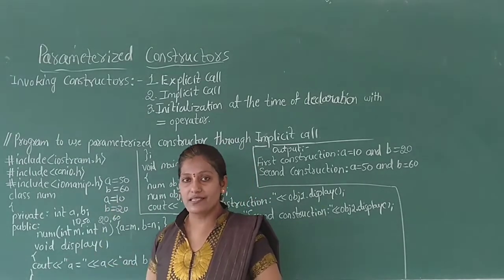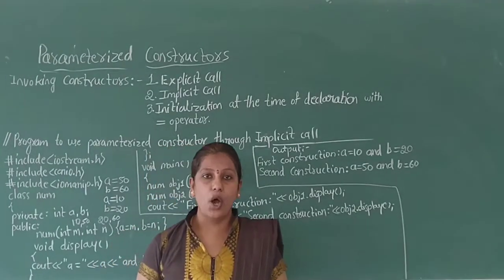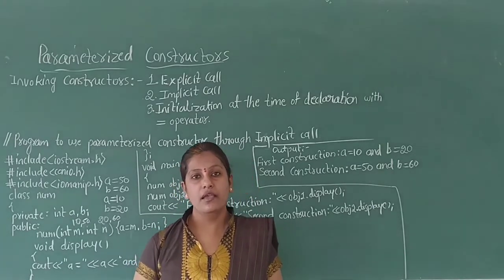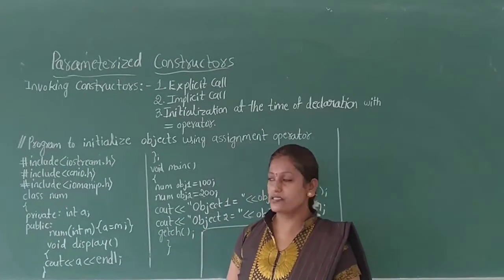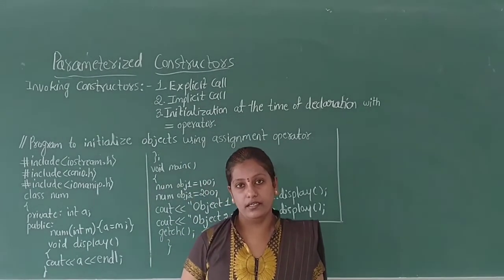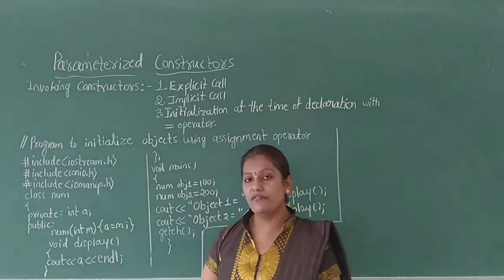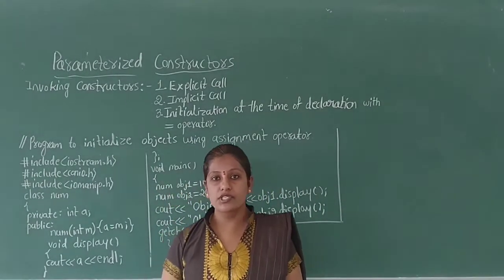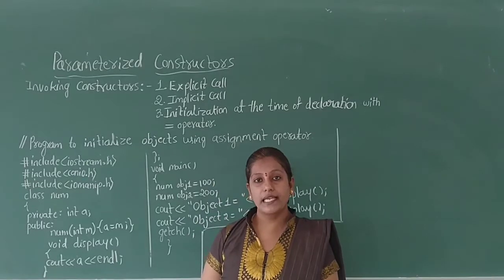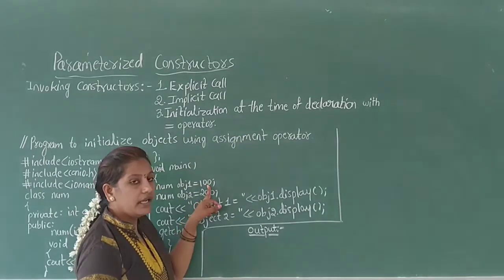Here the parameterized constructors are invoked implicitly by the C++ compiler with an object declaration and argument values enclosed in parentheses. Another way to invoke the parameterized constructor is initialization at the time of declaration using the assignment operator. This method is used for a constructor with only one argument. In this method, the declaration is followed by the assignment operator and the value to be initialized.